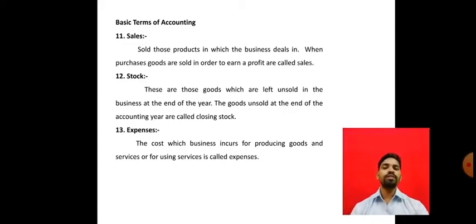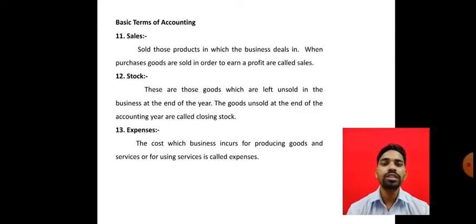Next, expenses. Expenses means the cost which a business incurs for producing goods and services or for using services. First of all, cost means what you pay for something.